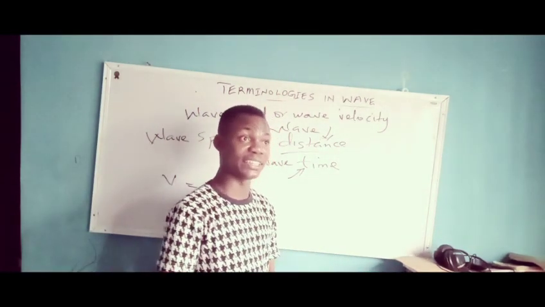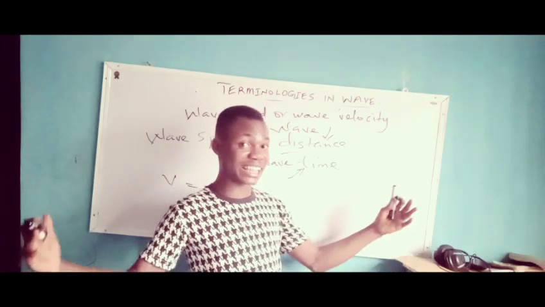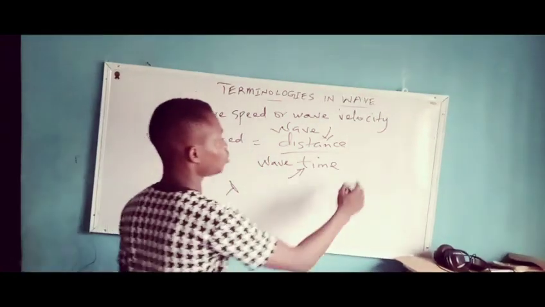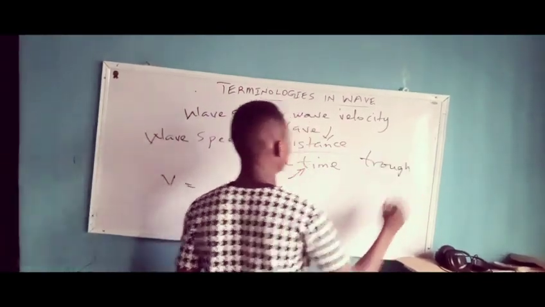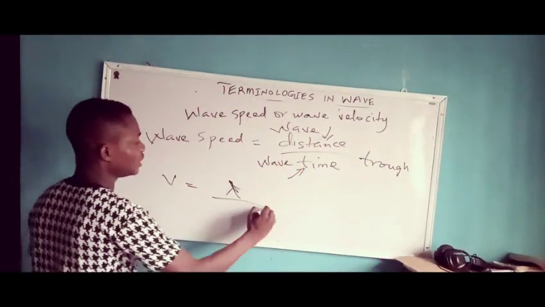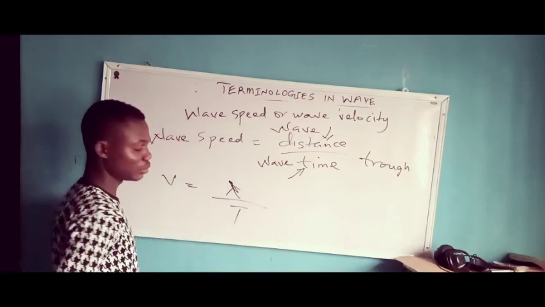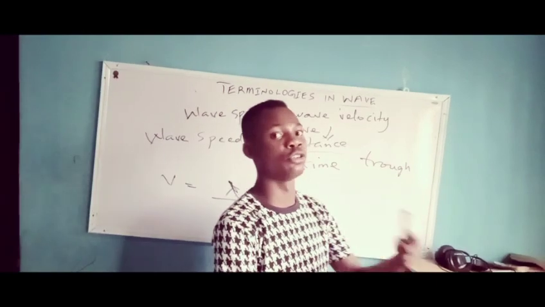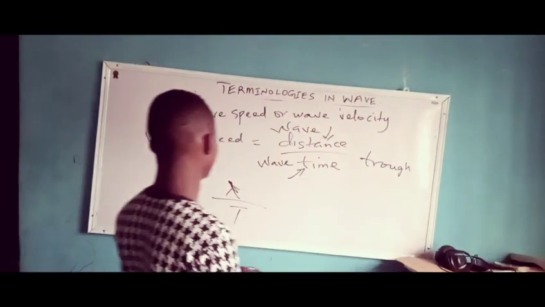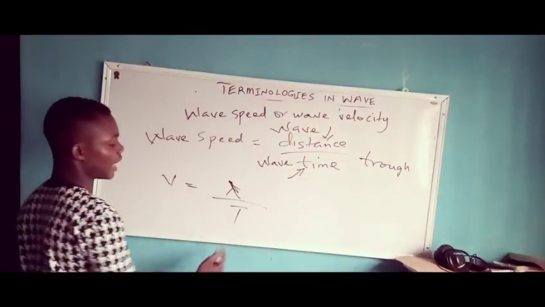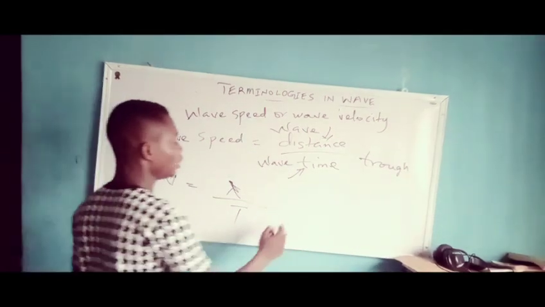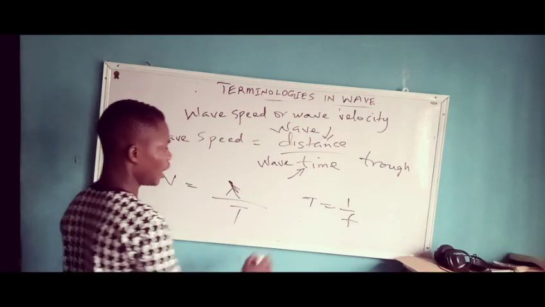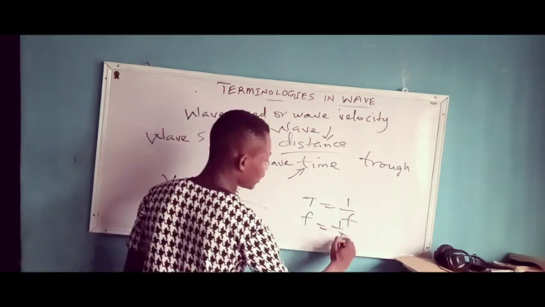Don't forget that wavelength is the distance between two successive crests or two successive troughs. Trough is spelled T-R-O-U-G-H. So V equals lambda, divided by the wave time, which is the period: the time taken to make one complete cycle or one complete revolution. But I can transform this formula, because I told you that T is equal to 1 over F, so F equals 1 over T.